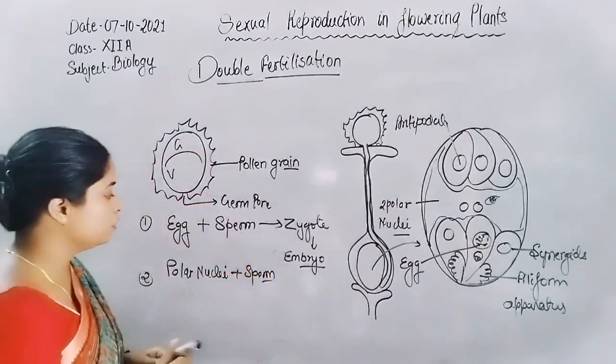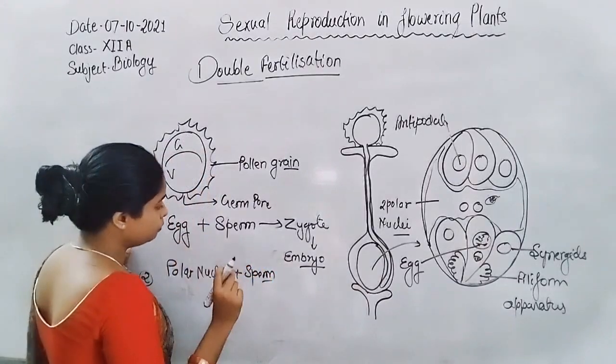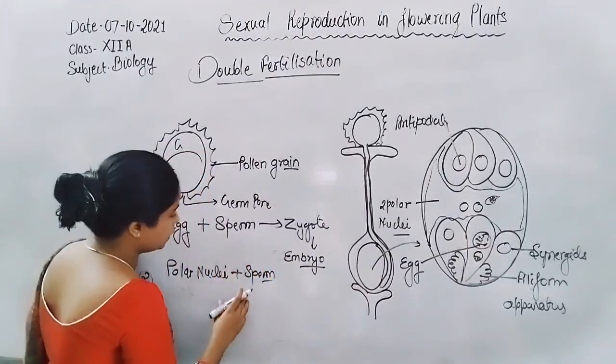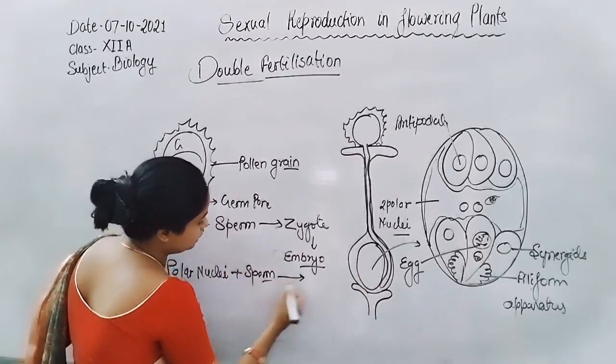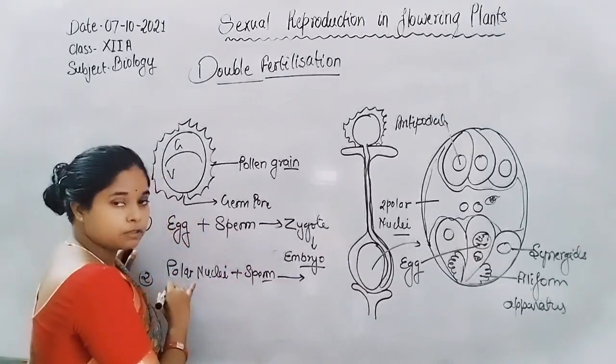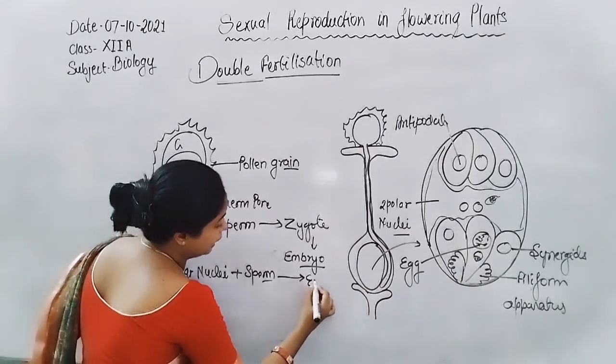So during germination, one pollen tube carries two sperms. One fuses with the egg and another fuses with the polar nuclei, and the sperm which fuses with the polar nuclei is converted into the endosperm.